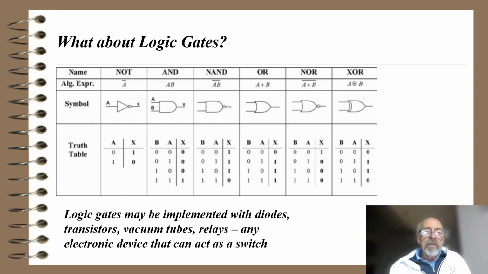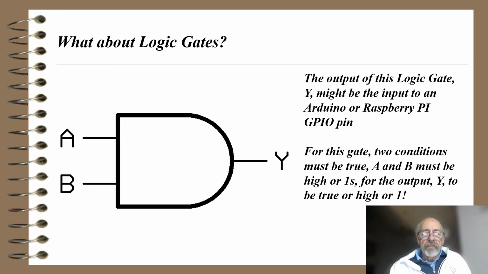So logic gates may be implemented with diodes, transistors, vacuum tubes, relays, any electronic device that can act as a switch. So here's a little more detail. The output of this logic gate, Y, might be the input to an Arduino or Raspberry Pi GPIO pin, which is what? General purpose input-output pin. For this gate, the two conditions must be true. A and B must be high or 1s for the output Y to be true or high or a 1.